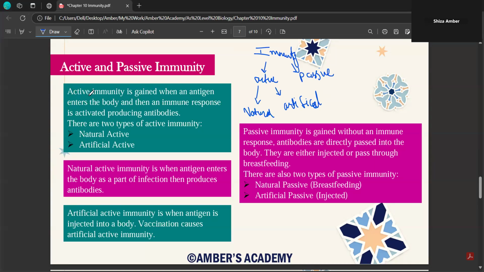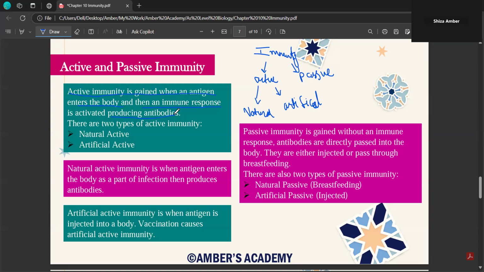Active immunity is gained when an antigen or a pathogen enters your body and then it stimulates or triggers a proper immune response and ultimately it produces antibodies. This is something very commonly occurring: you catch a virus or bacteria and then you fall sick and eventually your immune response is activated.